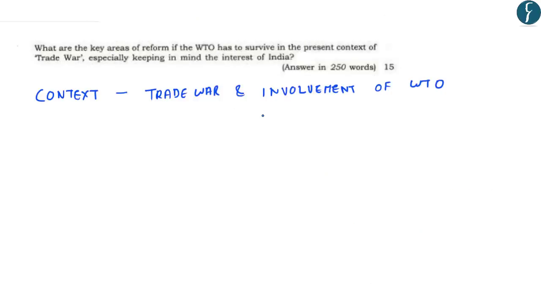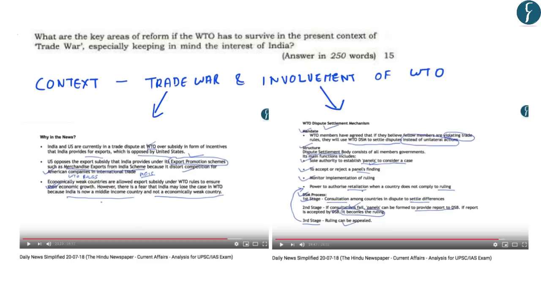Now, as you may be already aware that United States has been involved in tariff wars with China, India and other countries. Now, the WTO has emerged as the main resolution body in the ongoing trade war. Now, in the Daily News Simplified of 20th July 2018, we have discussed the trade war that is going on between India and United States. Further, you should understand that WTO is involved in the resolution of such trade wars with the use of its dispute settlement mechanism, which has also been explained in the same DNS of 20th July 2018. Now, the context of this answer could have been the trade war between India and US. And another part of this answer could have been the dispute settlement mechanism of WTO.